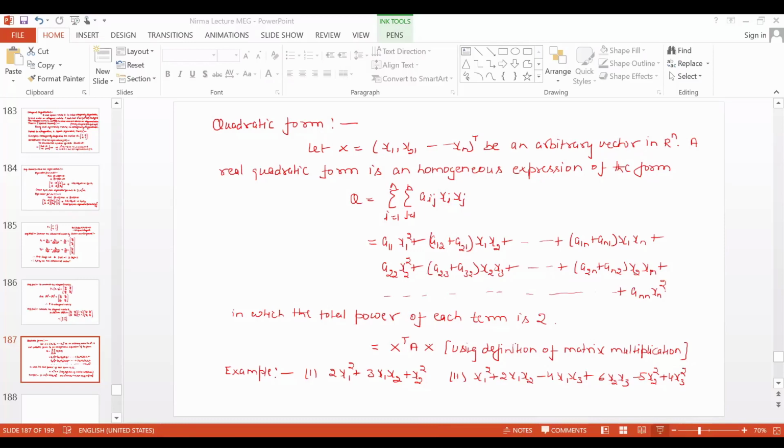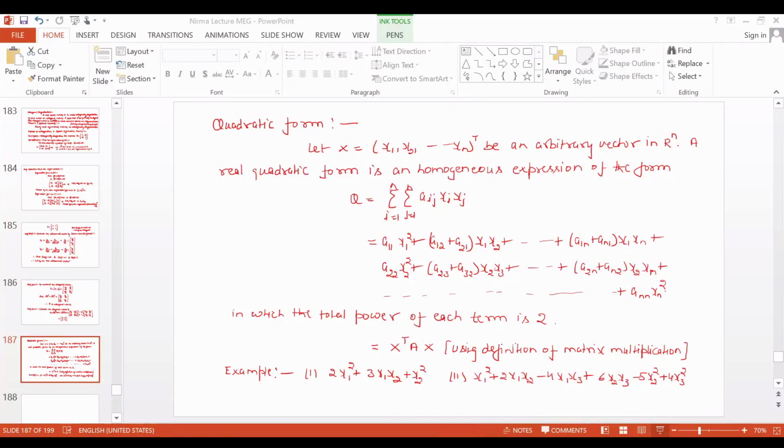For example, I will give you one example of a quadratic form. Suppose you have X transpose A X, where X transpose is x1, x2 and the A matrix is 1, 4, 4, minus 3, times the column vector x1, x2. That is equal to x1 square plus 8 x1 x2 minus 3 x2 square.